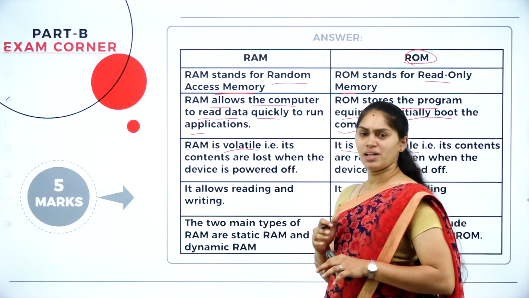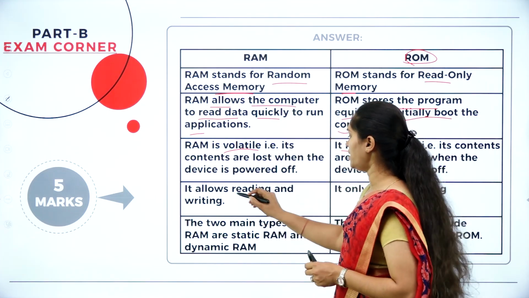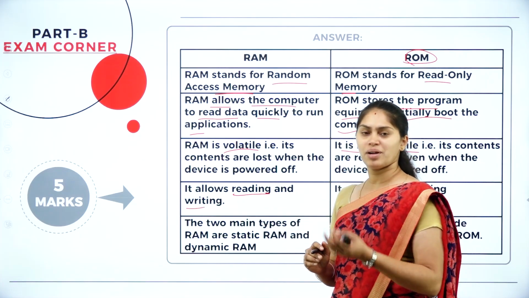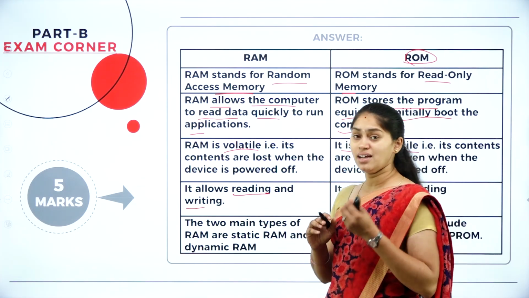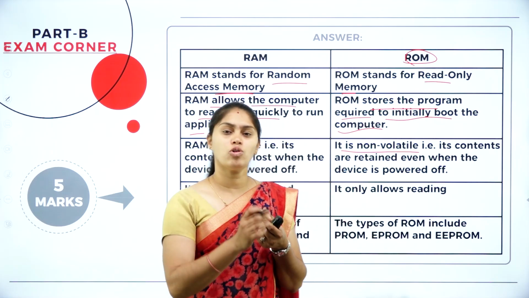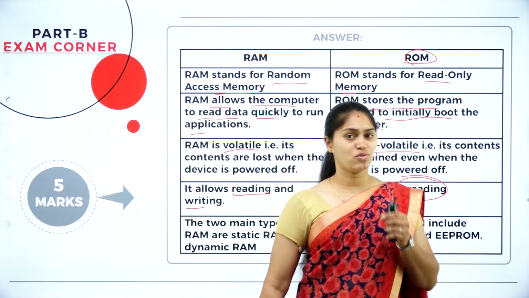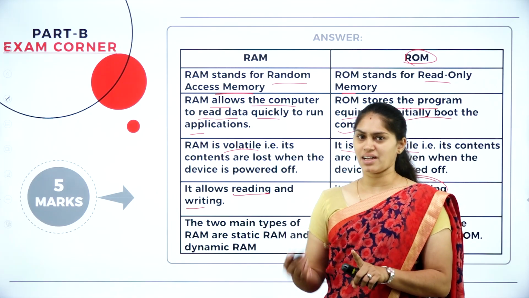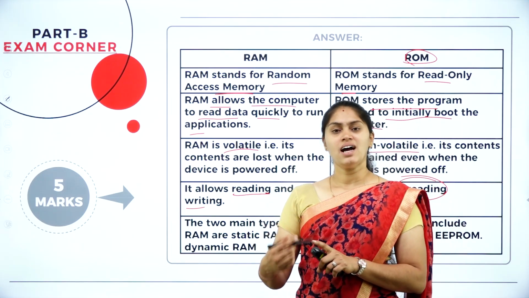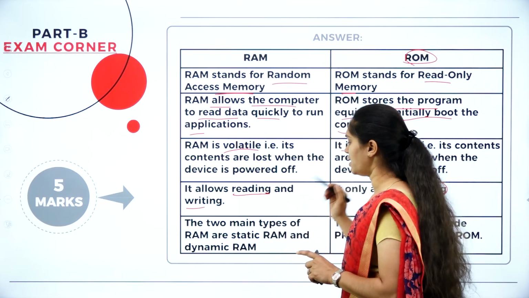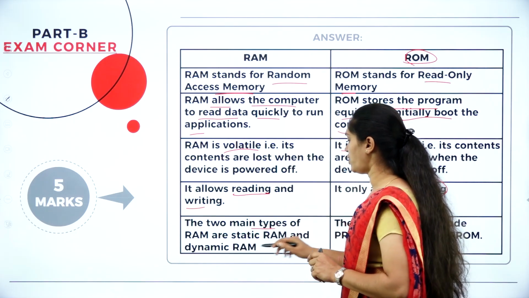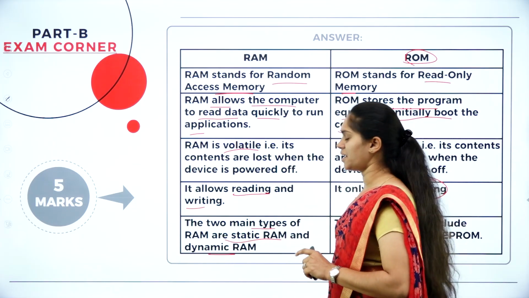And what operations can we perform in RAM? It allows reading and writing. Both operations can take place in RAM, but as the name indicates, ROM is read only. So it allows only reading. Writing can't be performed more than once. Only once you can write, but you can read the content again and again. That is what ROM is. And in the RAM we have two types, that is static RAM and dynamic RAM.